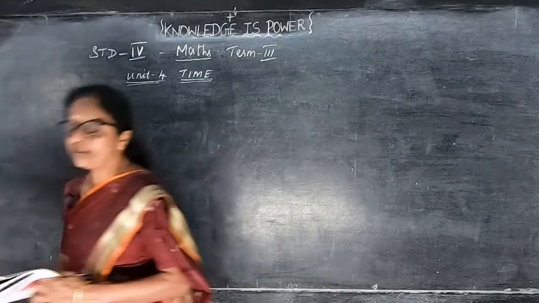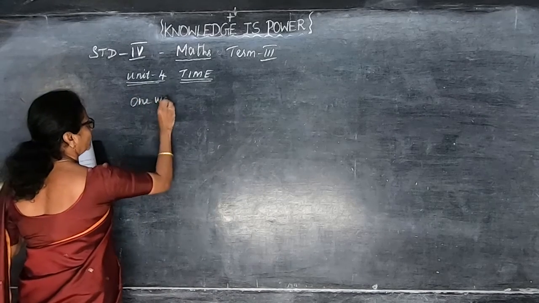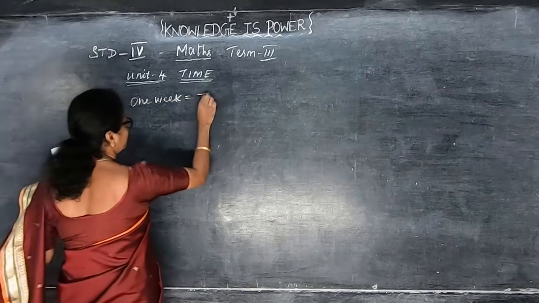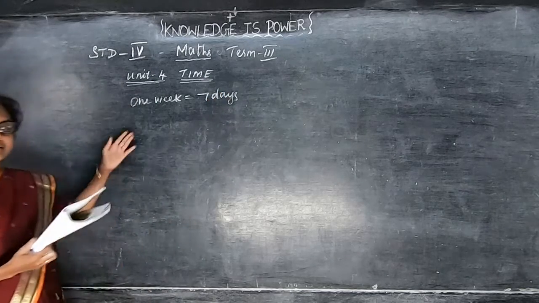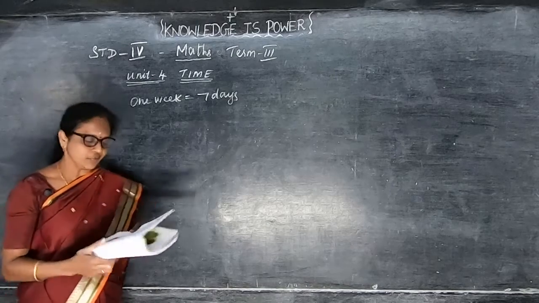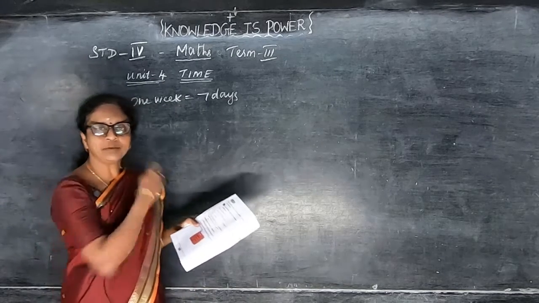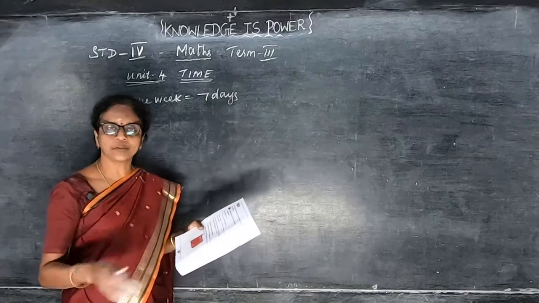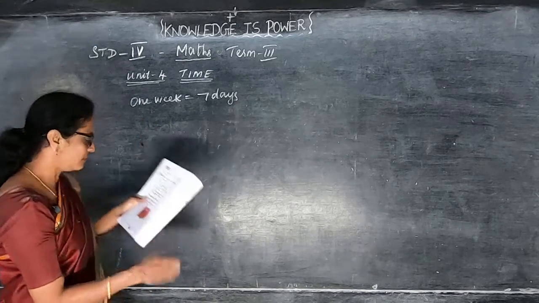So 1 week, how many days? 1 week there are 7 days. Okay. So in the same way, another 1 week, 7 days goes by, and the next week comes. Monday, Sunday, Monday, Tuesday, Wednesday, Thursday, Friday and Saturday. So again, from Monday to Saturday, Sunday to Saturday goes by, again 1 week. So 1 week is equal to 7 days.